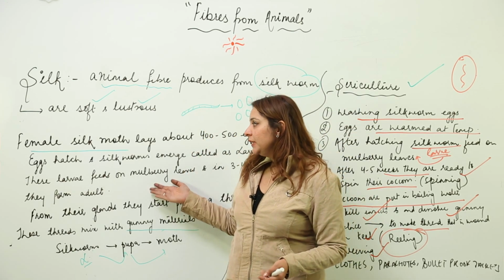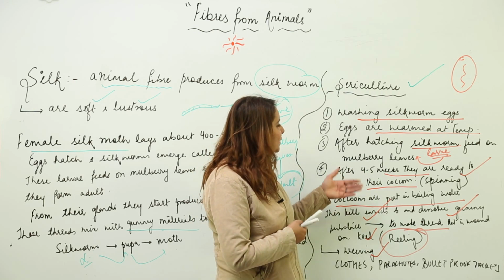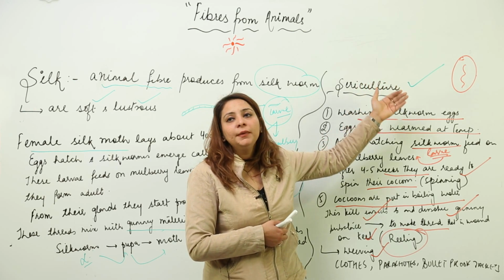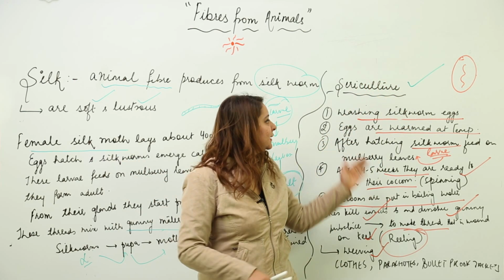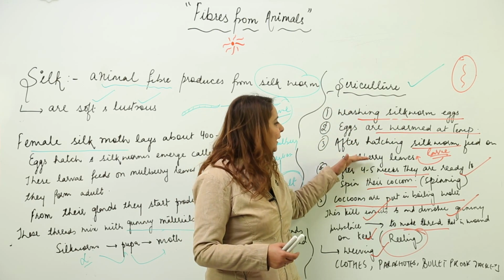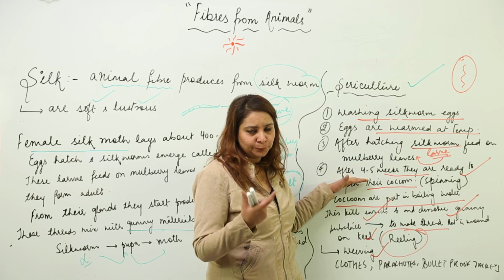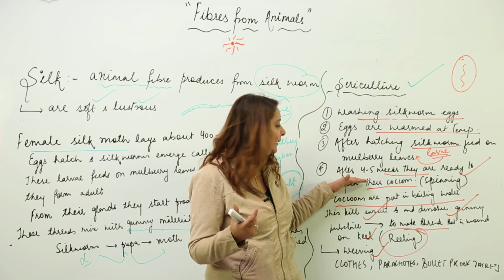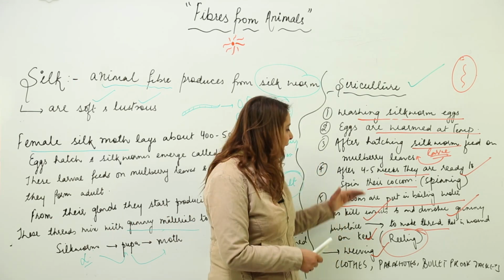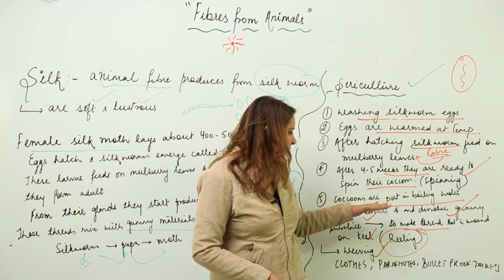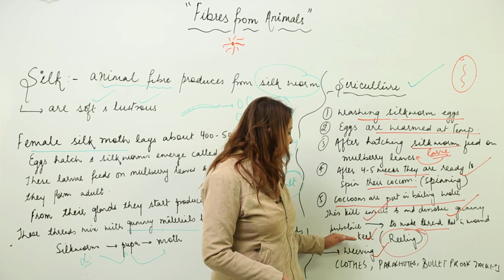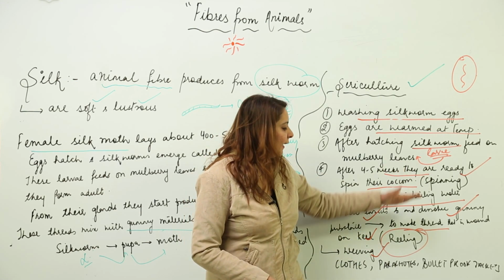You can club these points together. As you have seen, washing of silkworm eggs, you can precede it with the point that the female silk moth lays 400 to 500 eggs, then the eggs are washed and incubated, and from that a larva appears. Then the larva feeds on mulberry leaves, and then it secretes a cocoon. Inside the cocoon it undergoes changes and forms a pupa and a moth. Then we separate the cocoons and put them in boiling water, which kills the insects and dissolves the gummy substance, threads appear, and the threads are wound on the reel. It is followed by spinning, reeling and weaving.